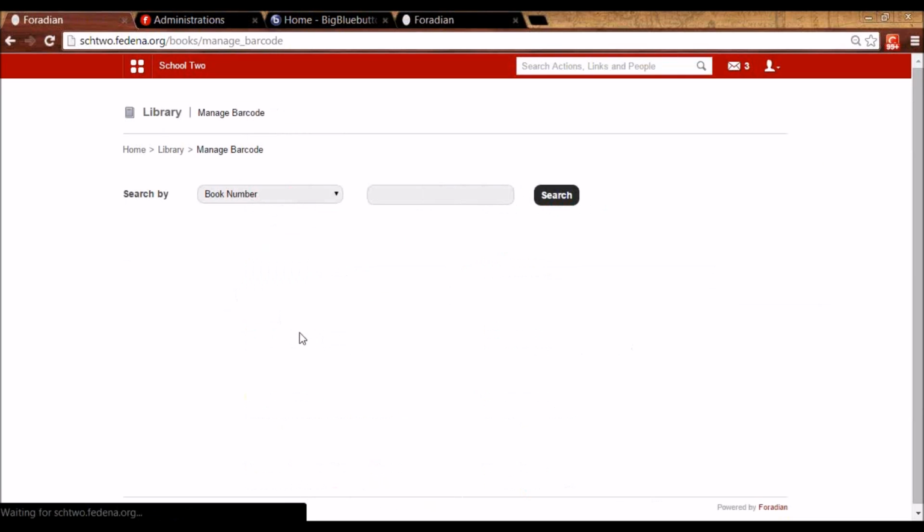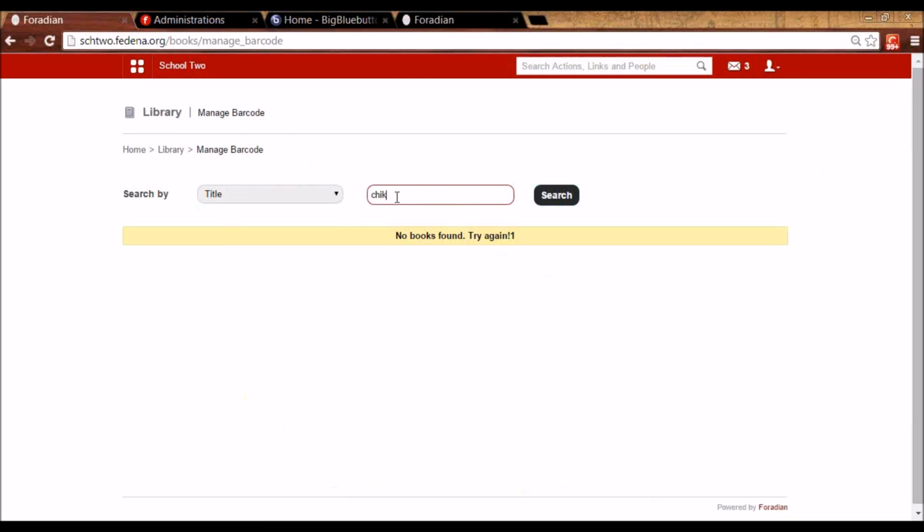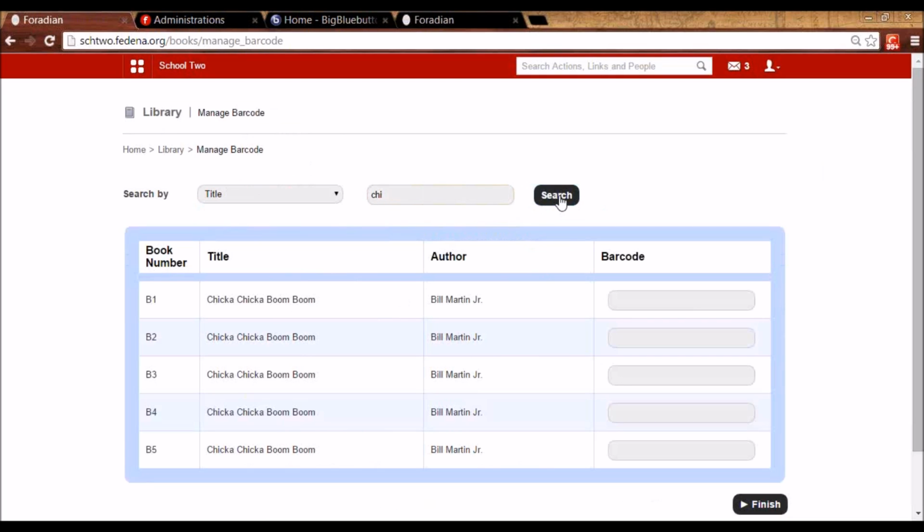Then we can manage the barcode of the book. So let's say while I enter the book, I did not use the barcode method. So these are the books. Now I want to attach these books or associate them with a barcode. So I can write those barcodes here. And then throughout the application, I'll be able to search these books using the barcode now.